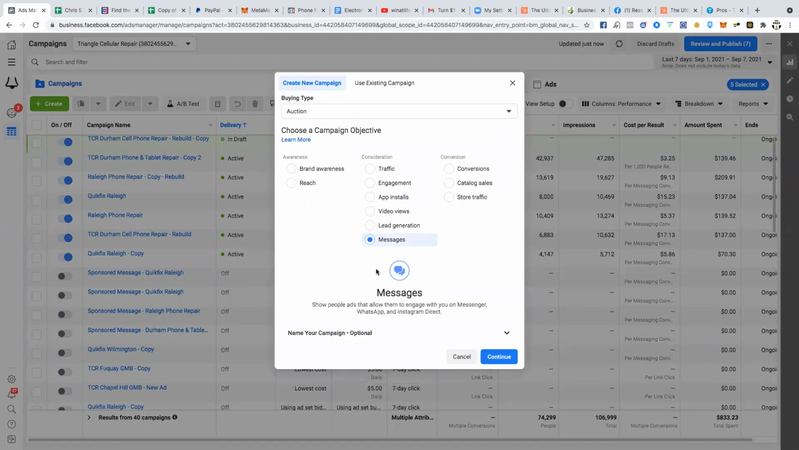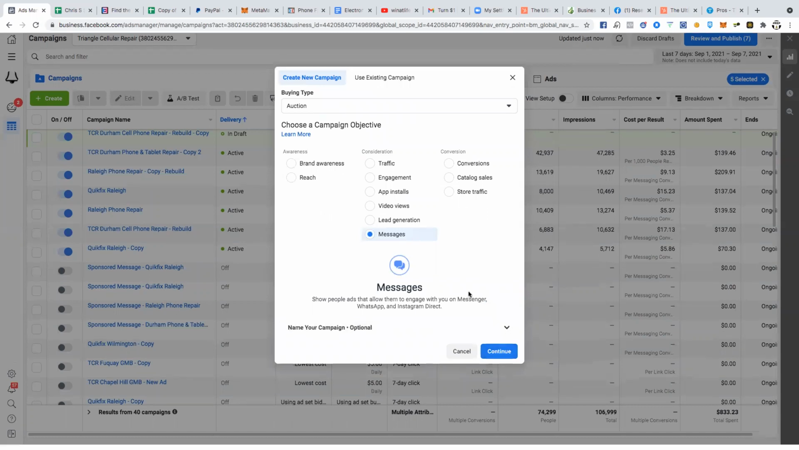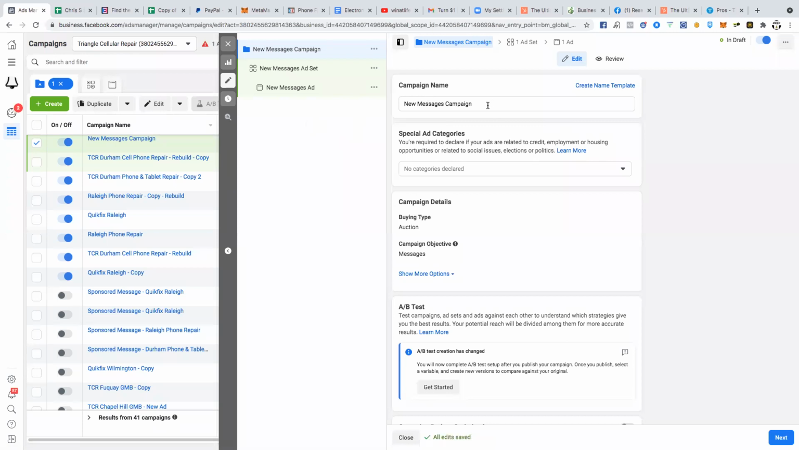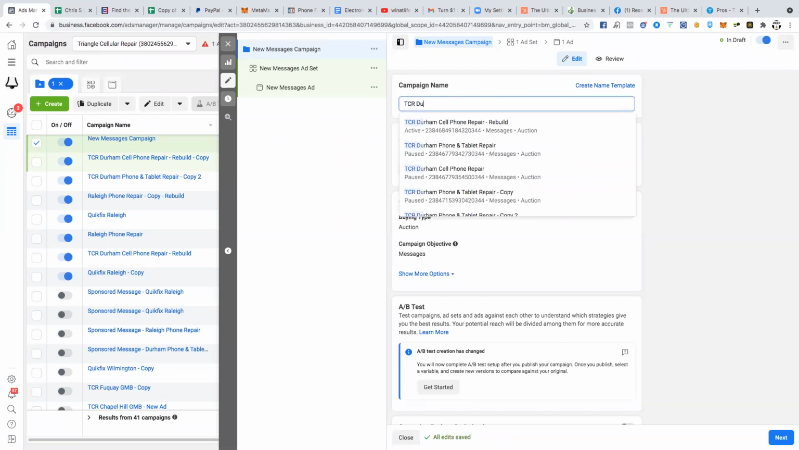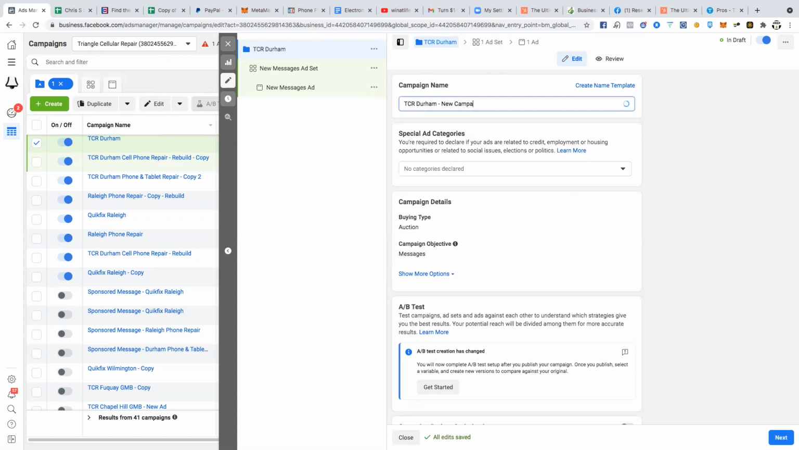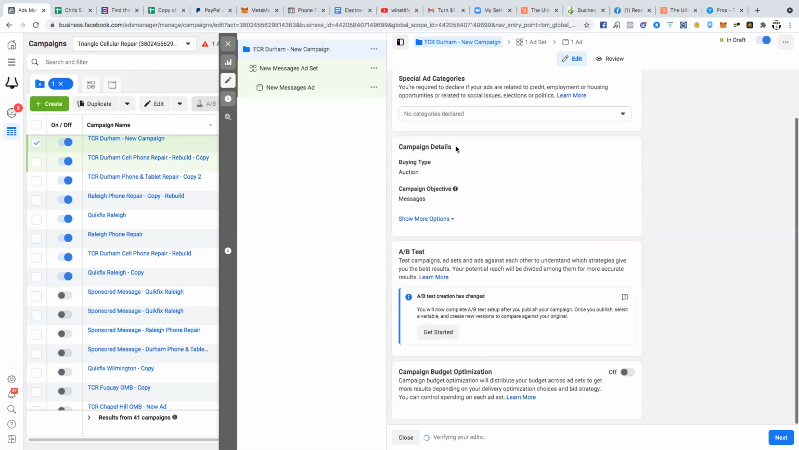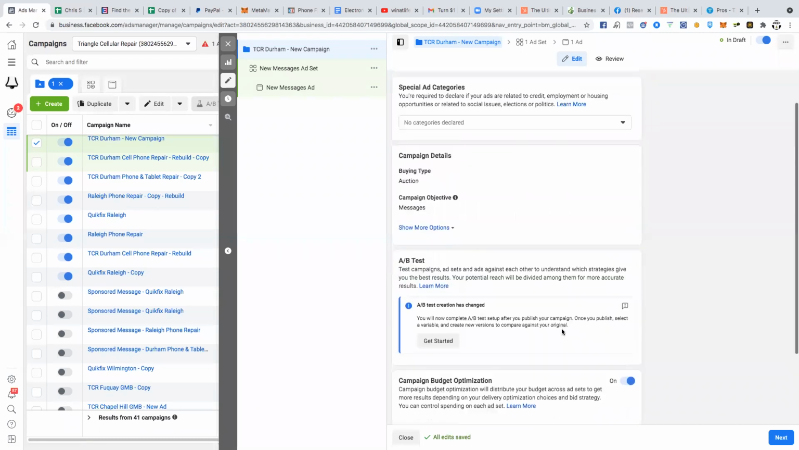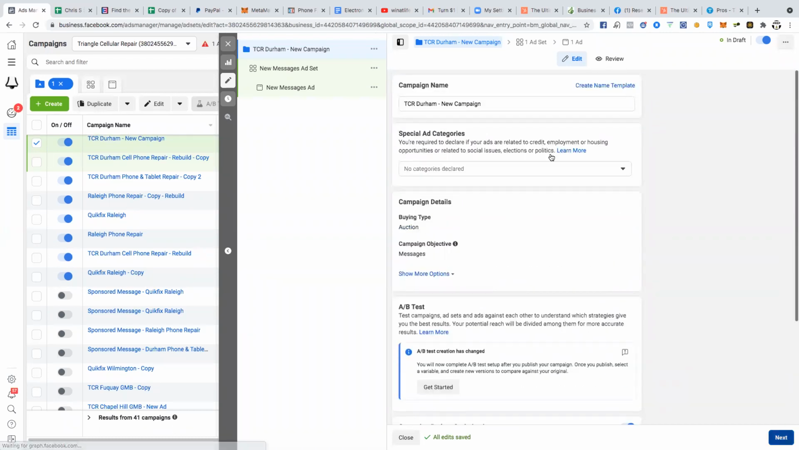We want messages for repair shops. I'm going to go to that. And this one is TCR Durham. I'm just going to name it that. I'm going to name it new campaign, like that. We want to turn on campaign budget optimization. We want to do $5 a day at first, and then we'll go next.